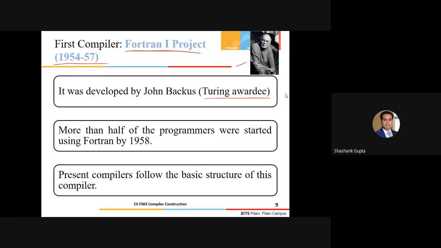The impact of this compiler was so huge. People at that time were surprised at how this scientist came up with this compiler without any explicit theory available for the design and development of compilers.